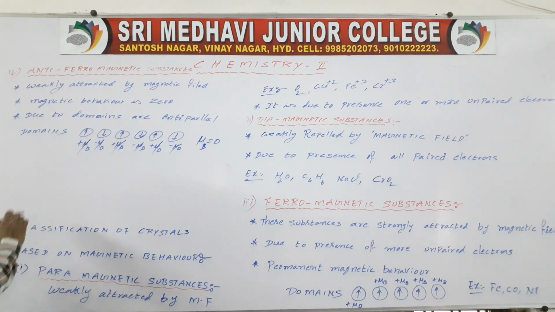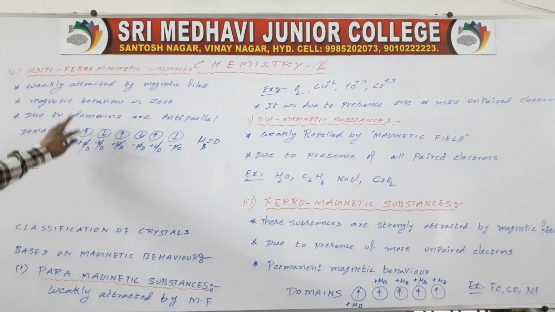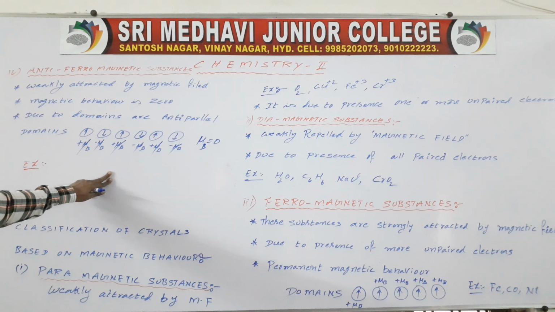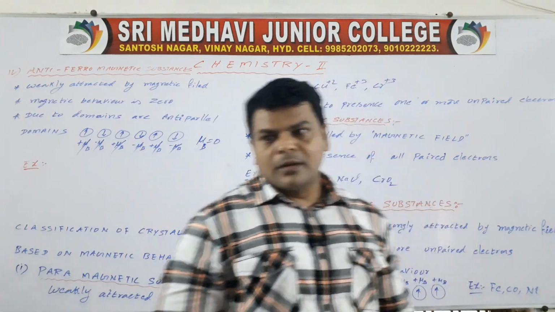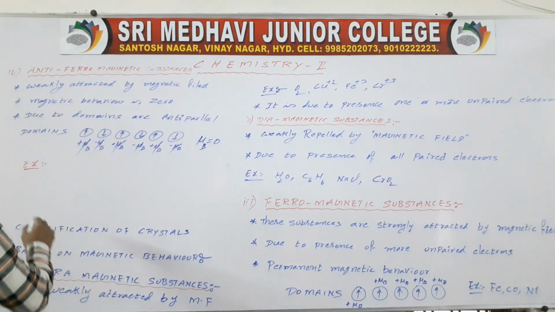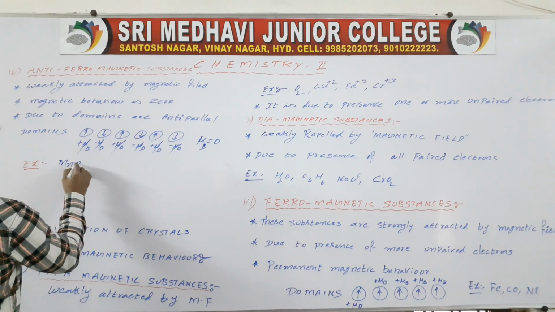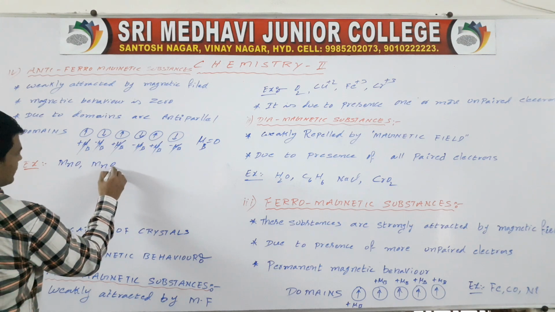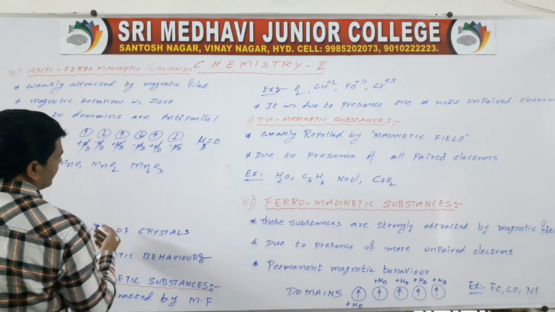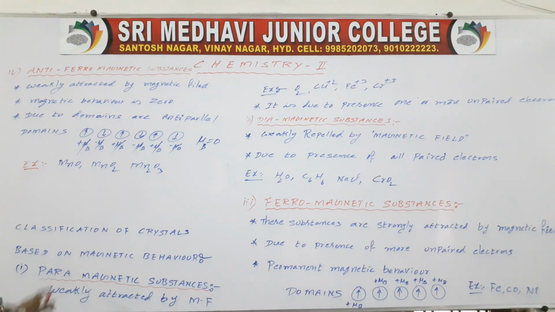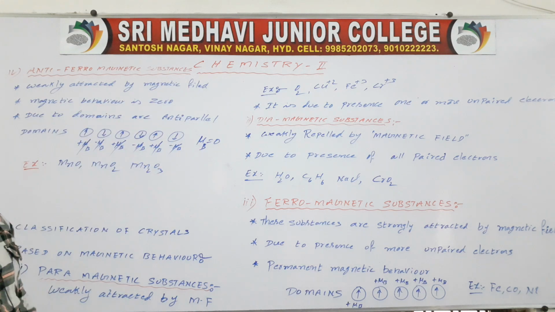So for example, we may say antiferromagnetic substances: MnO, MnO2, Mn2O3, like this. All these are examples for antiferromagnetic substances.